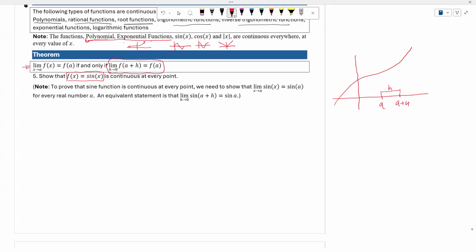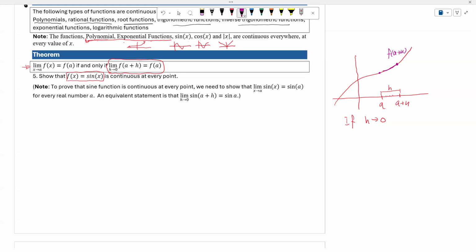So now, if h approaches 0 and the function is continuous, then what happens?